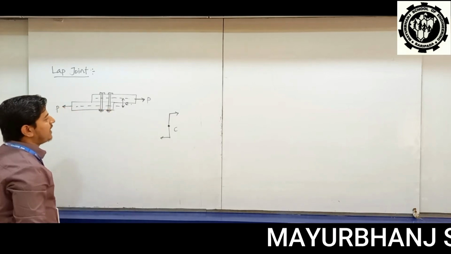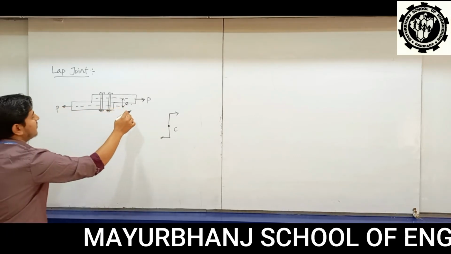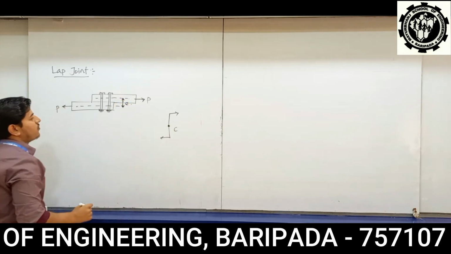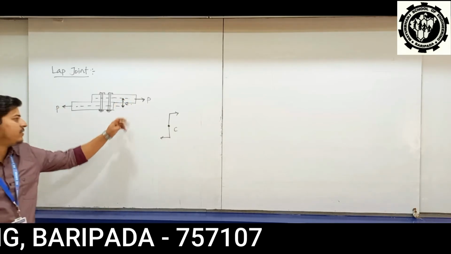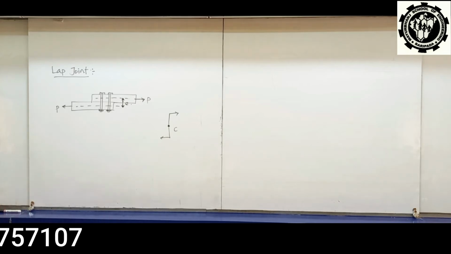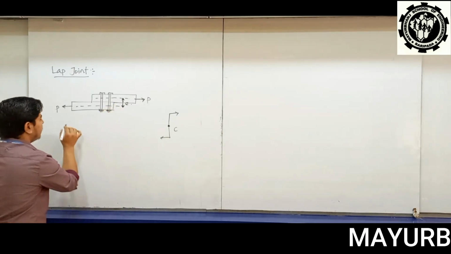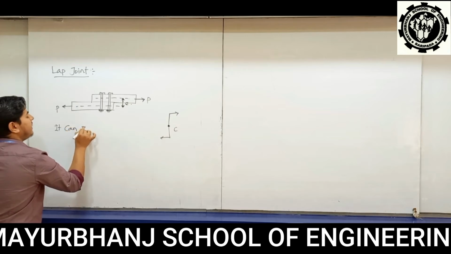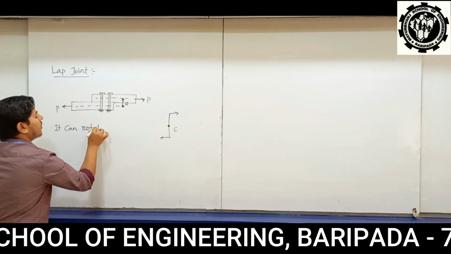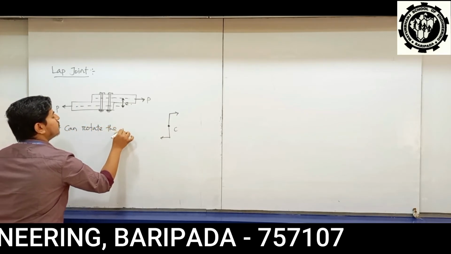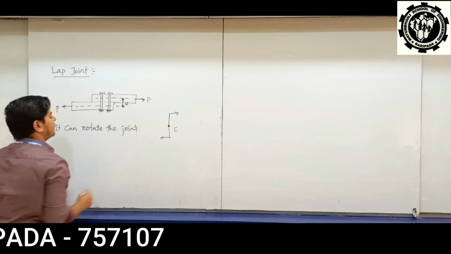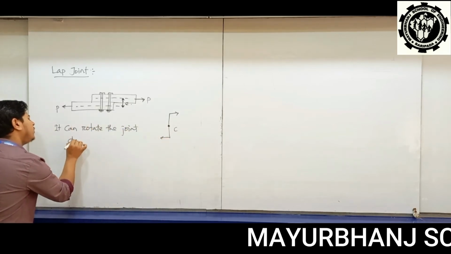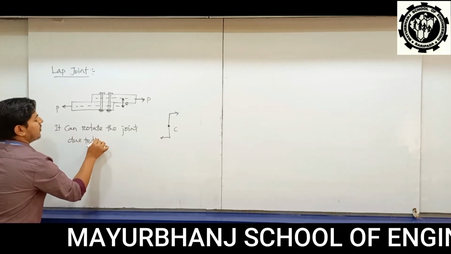Both forces are equal in magnitude, opposite in direction, and displaced by a perpendicular distance, which is known as your eccentricity E. Okay. So it can rotate the joint due to this couple.